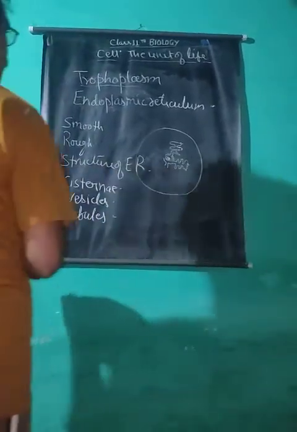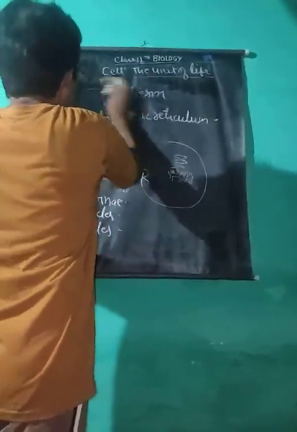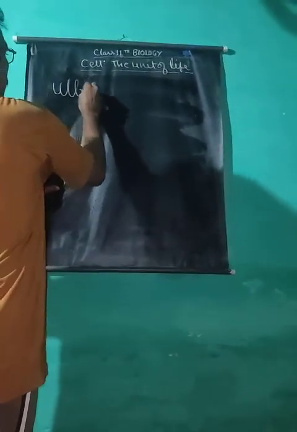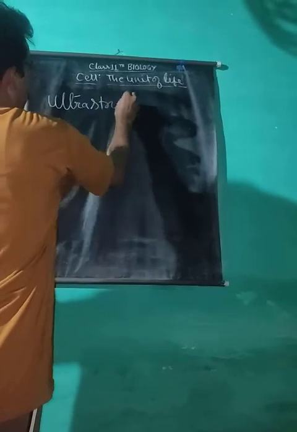Now, ultrastructure of endoplasmic reticulum. All three forms of ER are formed of double unit membrane. Each unit membrane is about 50 to 60 angstrom in thickness and is separated from the other by a vacuolar space of about 75 to 100 micron wide. This space is filled with material of varying opacity.